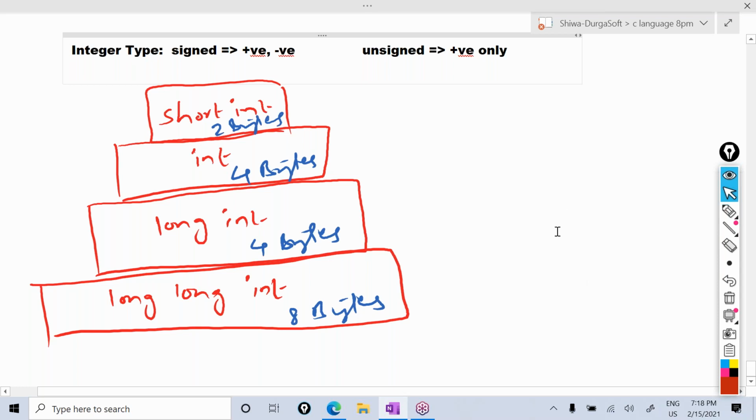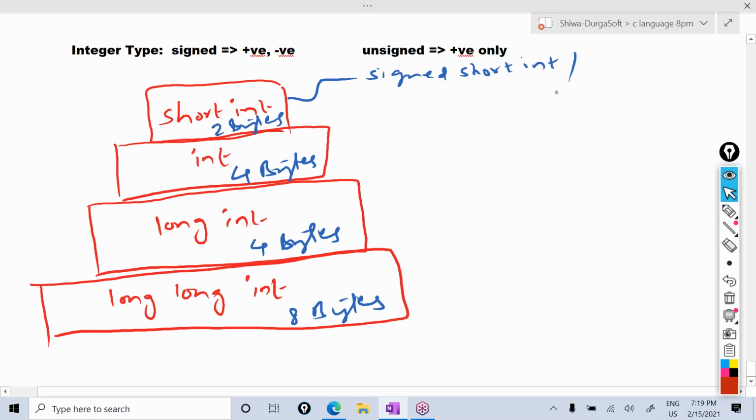So in the short int, two types are there. Signed short int, unsigned short int. Signed short int, or simply you can say short int. Both are same. By default, every integer type is signed only. Even if you write signed or not, it takes that as signed only, means it can accept both positive and negative. For the unsigned, we must specify the keyword unsigned. Unsigned short int.